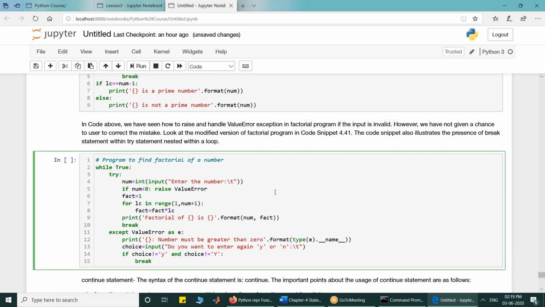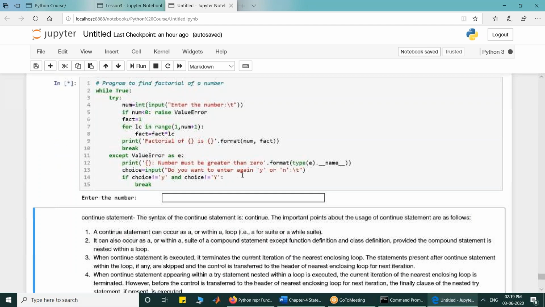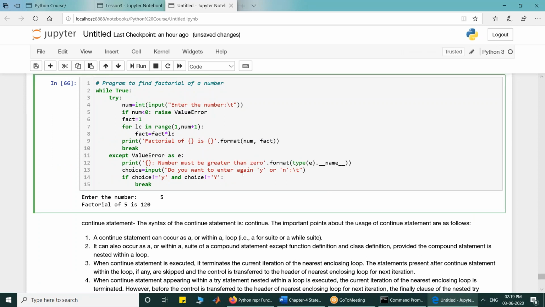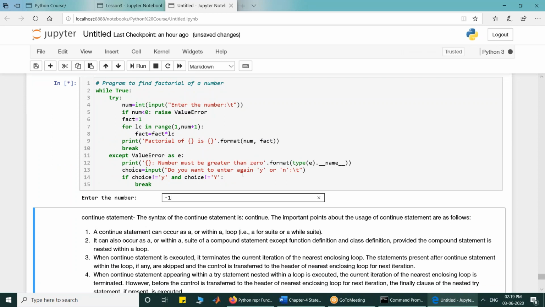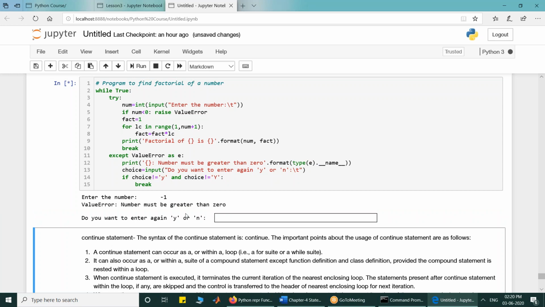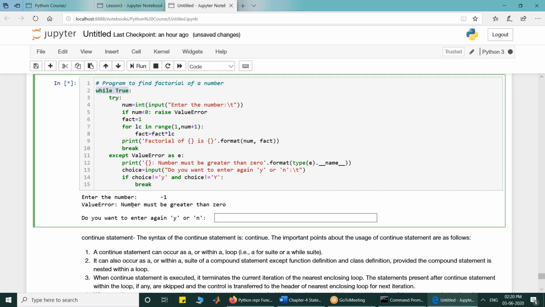Now I am coming to the point which Harshvir has asked, how to rerun it. Suppose I want to run a program for factorial. So factorial of 5 comes out to be 120. But if I put factorial of -1, this is an exception, because I cannot take the factorial of a negative number. So it says value error, the number must be greater than 0. And I have put that in a while True loop, so it will ask me again, do you want to enter another number?